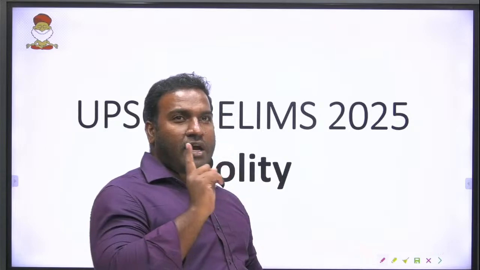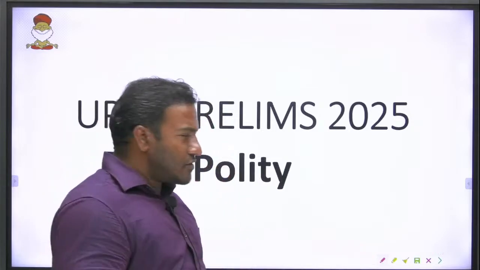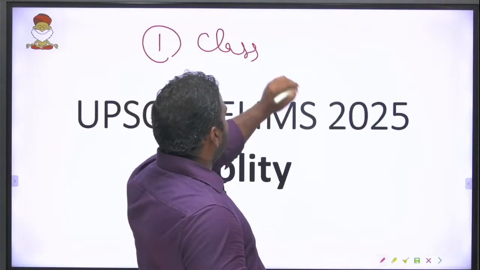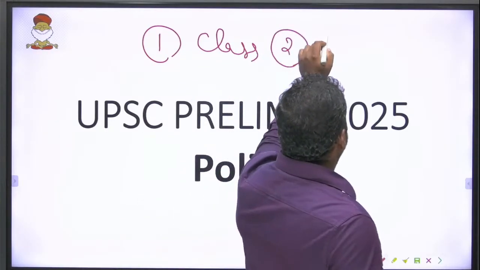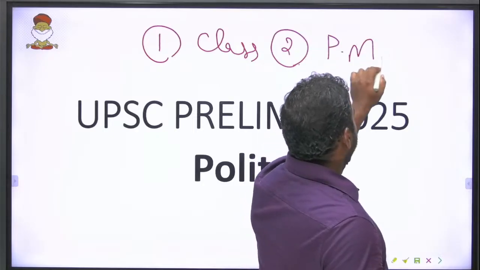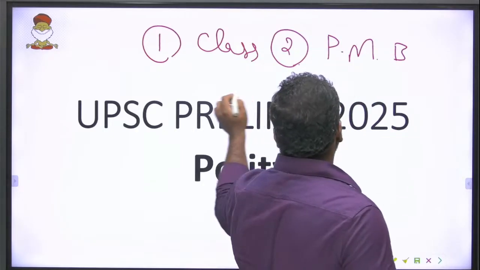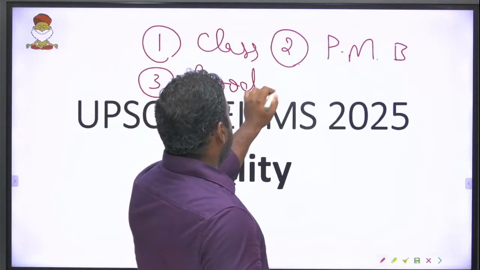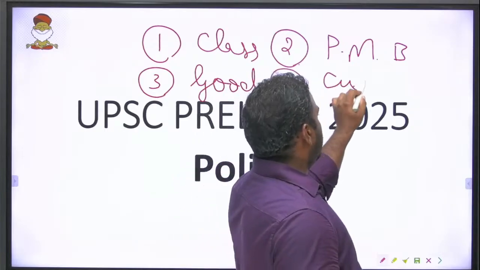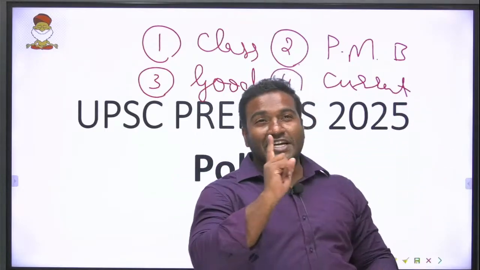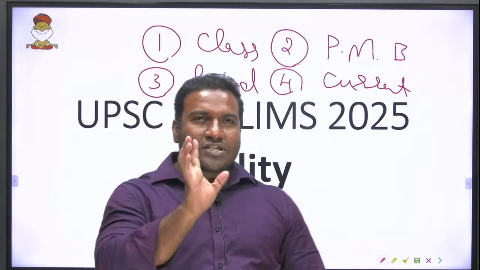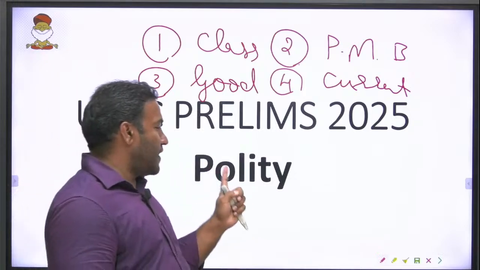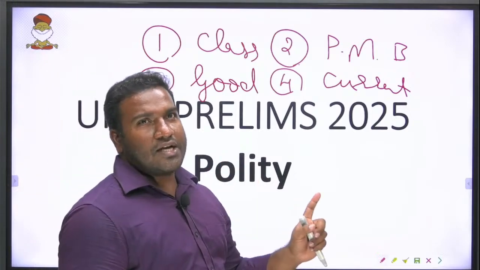So I prefer four stages of study. One, any class. Two, PM Bakshi, the bare act. Then three, any good book which explains everything. And four, current affairs. The questions will not go anywhere else, so all questions will be from this and you can take full bounty from this. That is why don't neglect polity and give a good amount of time.